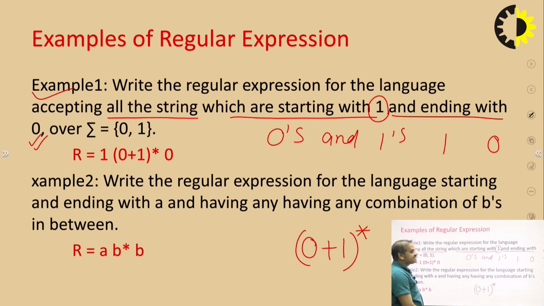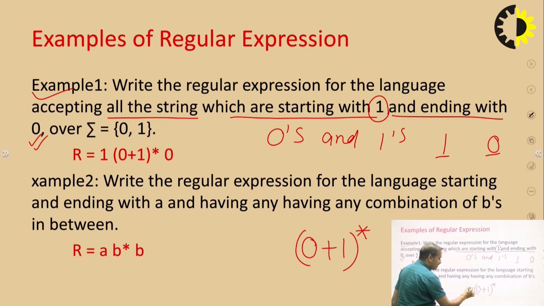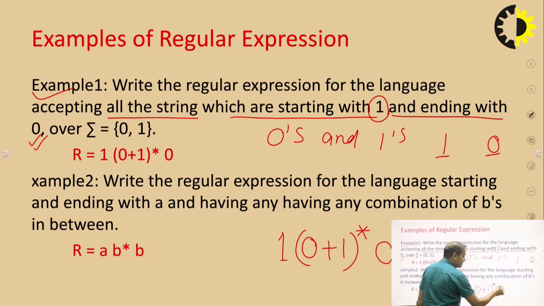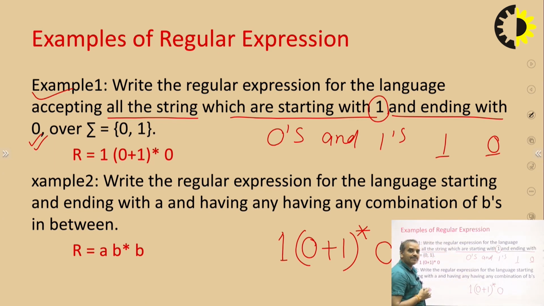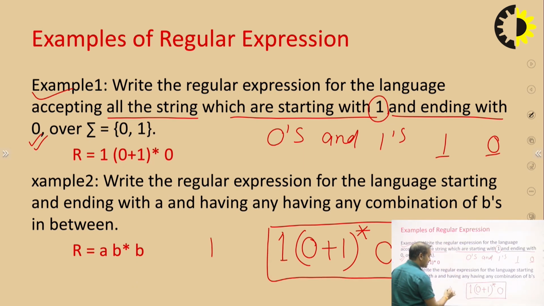Now, the condition is the string starts with 1 and ends with 0. So we have to take 1 at the initial of the regular language, and this string ends with 0, so we have to write 0 at last. This is the regular expression for example number 1.